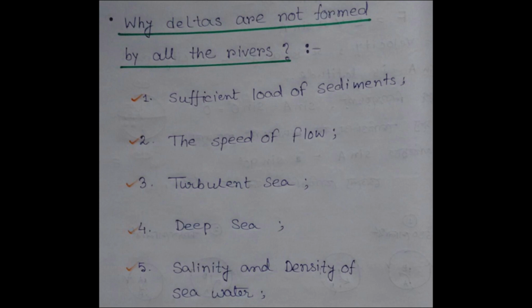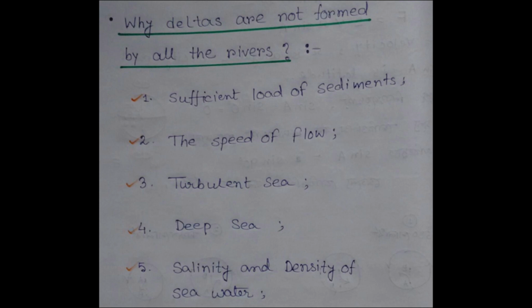Number 3, where the sea is turbulent, there is no possibility of the development of deltas. So, the sea should be calm where the river terminates its flow.